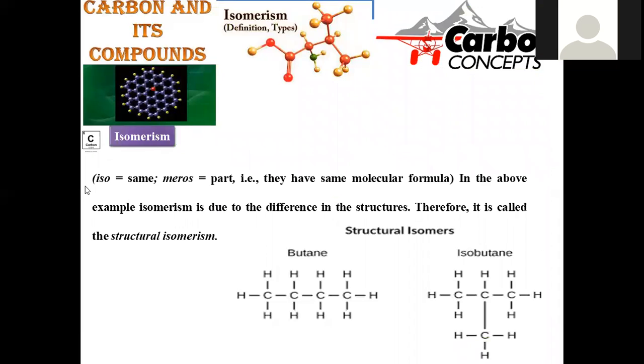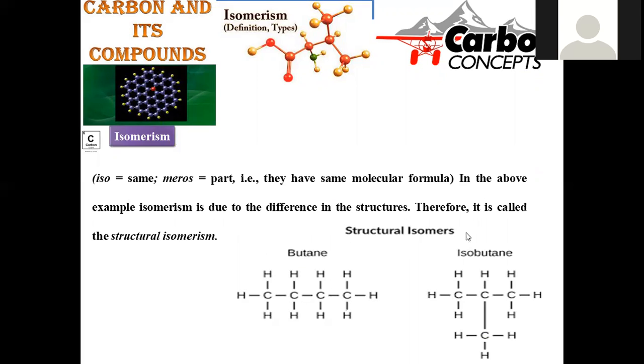Now, iso is nothing but same. Iso means similar. Meros means the parts. So here both compounds have similar parts, but the arrangement is different to some extent. Their molecular formula will be the same. In the above example, isomerism is due to difference in the structure, but not formula. So carbons are the same, hydrogens are the same, but the arrangement is different. This is called structural isomerism. So if there is variation in the structure but a similar molecular formula, that is said to be structural isomerism.